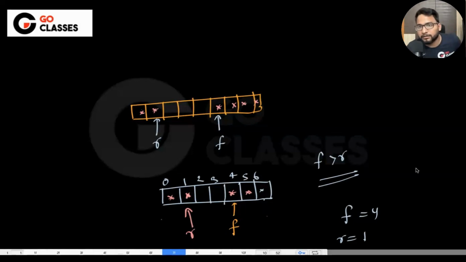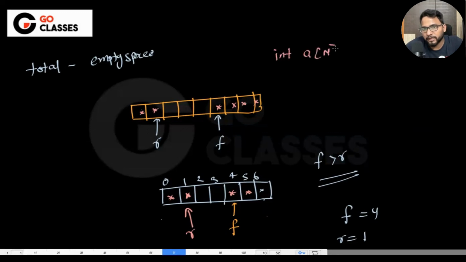Yeah. Rishesh is saying the total minus empty space. That's a very nice formula, I think. Total minus empty space. Total is 7, right? Let's suppose we have initialized the array something like this. So here n is 7, so total is n, because n is 7, then only we are having 0 to 6, right?